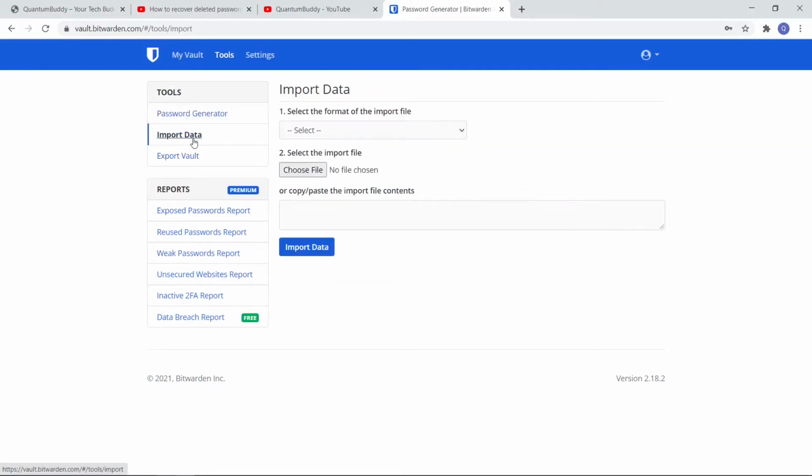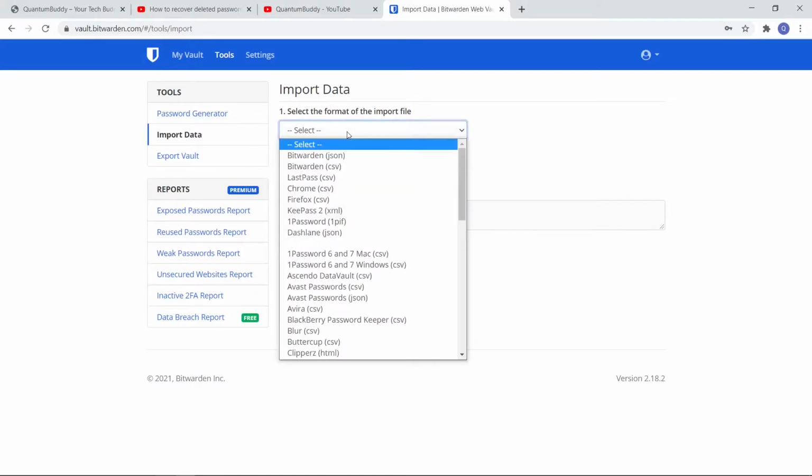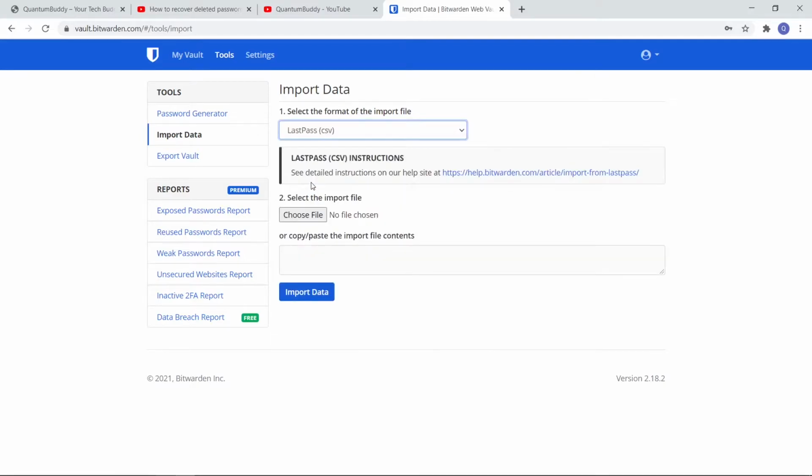And import data is there. Import data is for the people who are moving away from other password management tools to Bitwarden. So based on this, we can select where we are coming from. Like if you are coming from LastPass, you can provide LastPass here and then select the files and all.